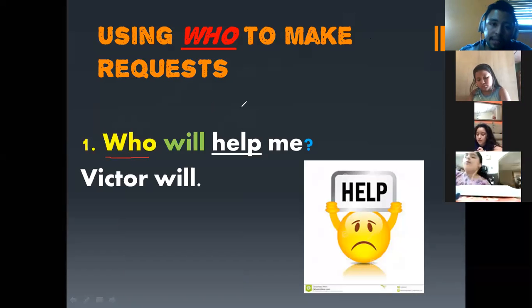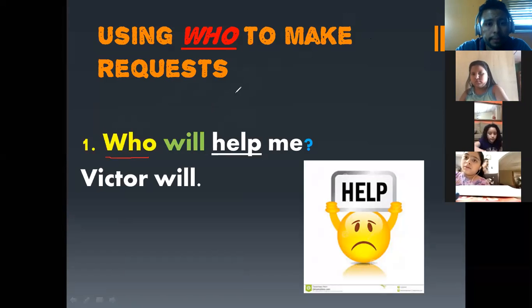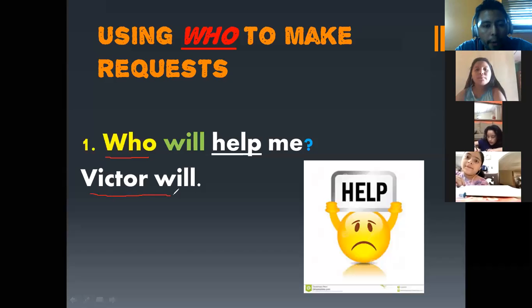Please copy this example, number 1, using who. Copy this example in your notebook. It's necessary. The example says, who will help me? And the answer, Victor will. This means that Victor is going to help me or will help me.